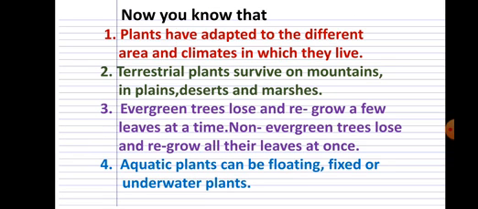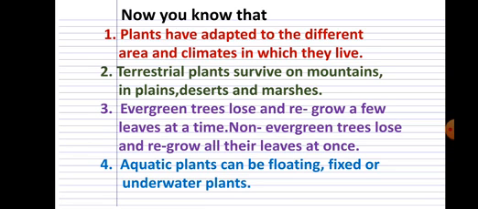Now children, you know that, point number 1, plants have adapted to the different areas and climates in which they live. Point number 2, terrestrial plants survive on mountains, in plains, deserts and marshes. Point number 3, evergreen trees lose and regrow a few leaves at a time.